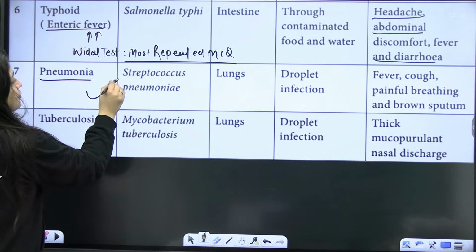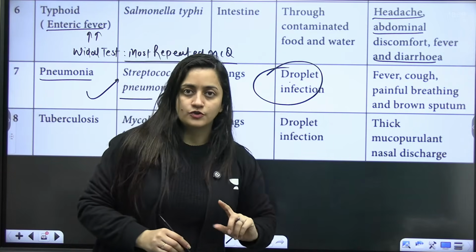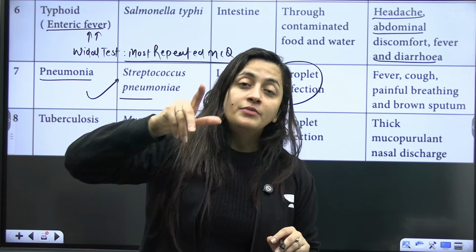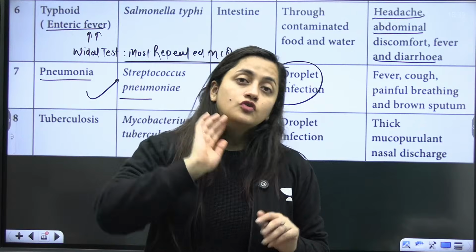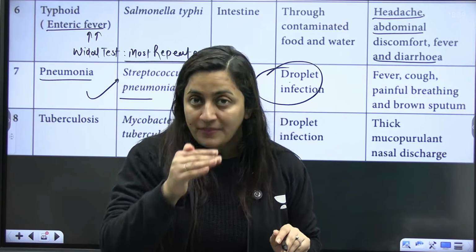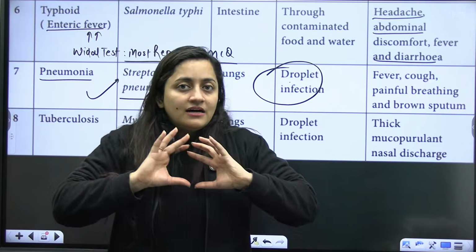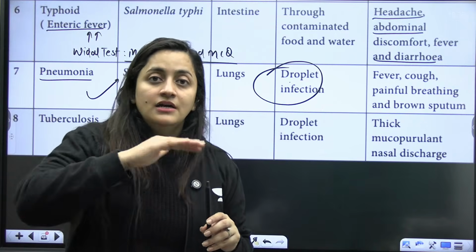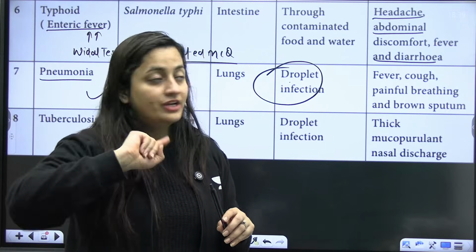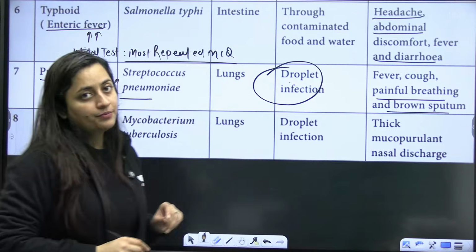Then pneumonia, Streptococcus pneumoniae, the lungs will be infected. Here again, it is droplet infection. When you read the NCERT, there is a part where they compare the common cold and pneumonia. Common cold is caused by a virus. Pneumonia is caused by a bacteria, and it basically affects the lungs. The common cold will affect the respiratory passage only, not the lungs. Fever, cough, painful breathing, and brown sputum will also be there.